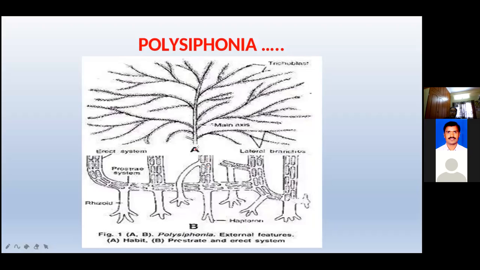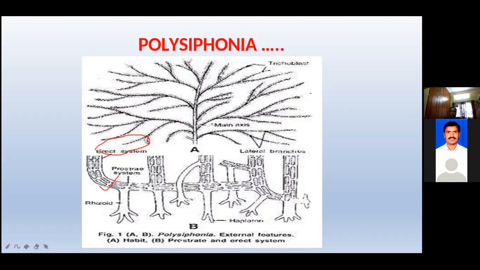In many species the plant body is heterotrichous, having a prostrate filament system. This is a prostrate filament. The second one, upward, is called the erect system. This part is called the prostrate system filament, and the erect system and prostrate system, two are present. Branched filament, yes or no girls? Many branches are there. Trichoblasts are also present in this one.